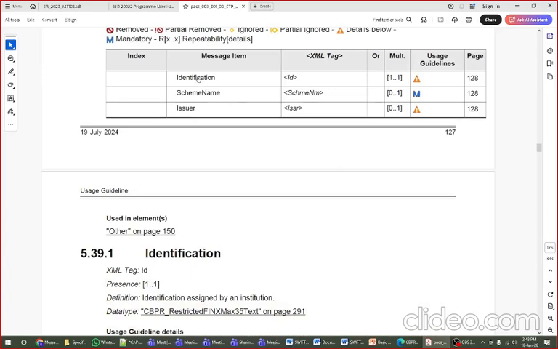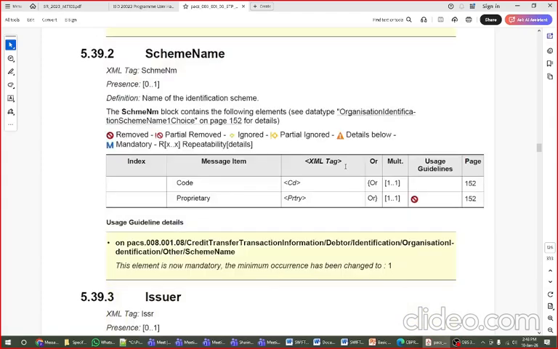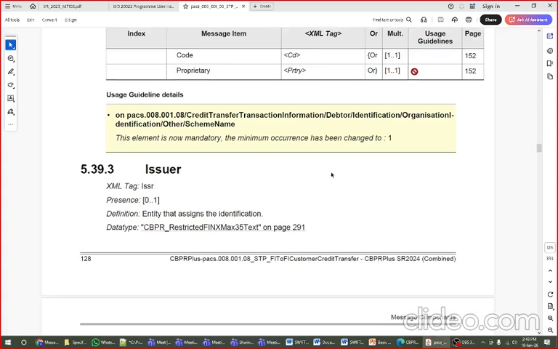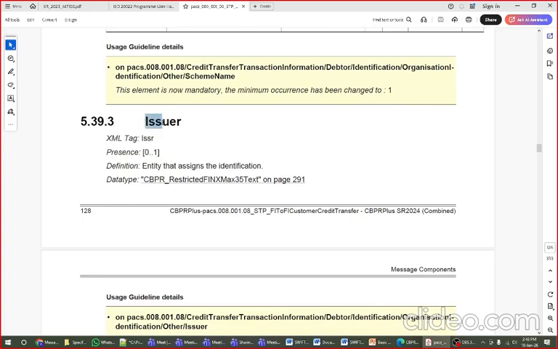So we identify the ID, and inside ID the schema name. See here, the data type is CBPR restricted rule. For example, in issuer, this rule says that the data type should be 35 characters max. So this is the CBPR rule here.